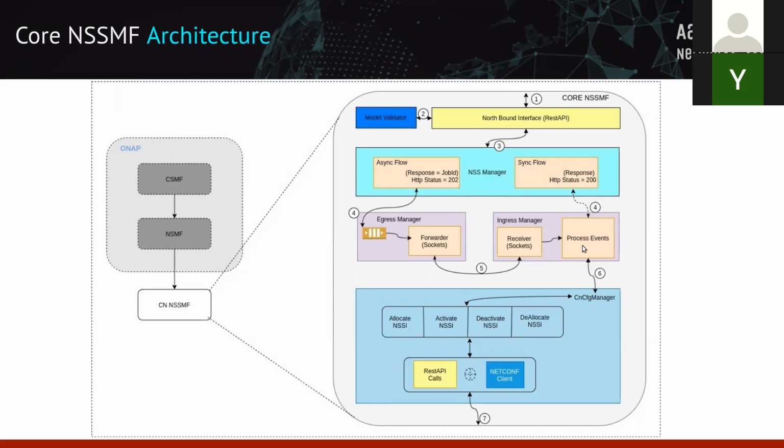These process events are primarily the 4 events which we can expect: allocate NSSAI, activate NSSAI, deactivate NSSAI, or deallocate, or terminate the network slice itself, right? So these are the 4 events which we can expect all the way from the SO component, right?